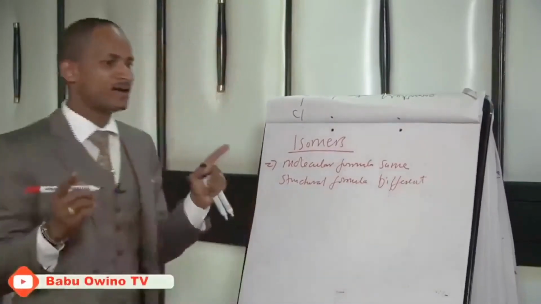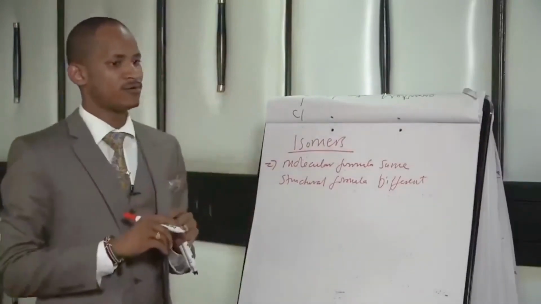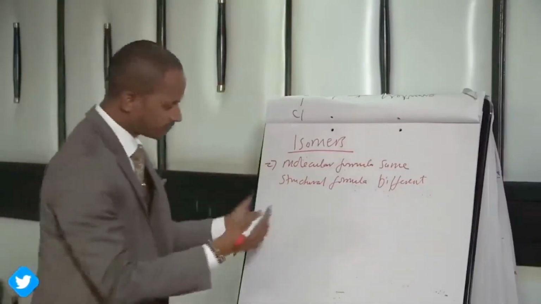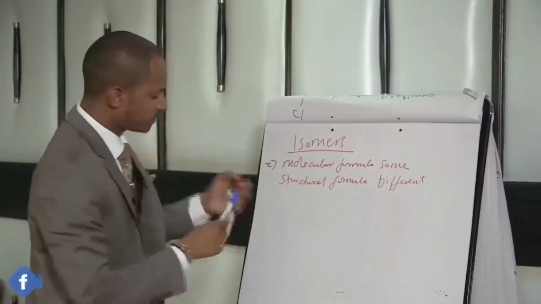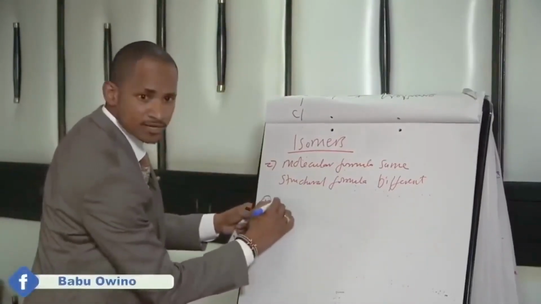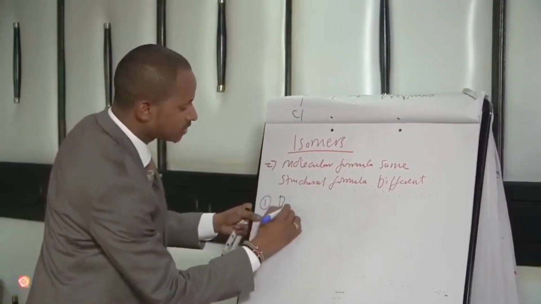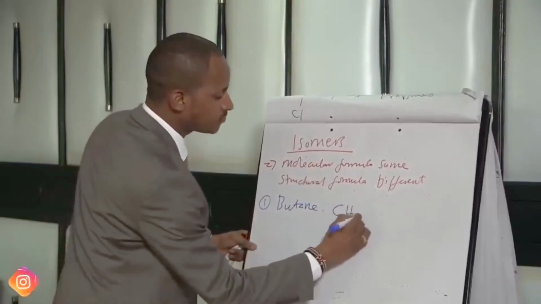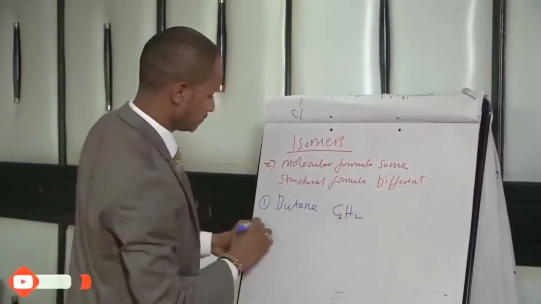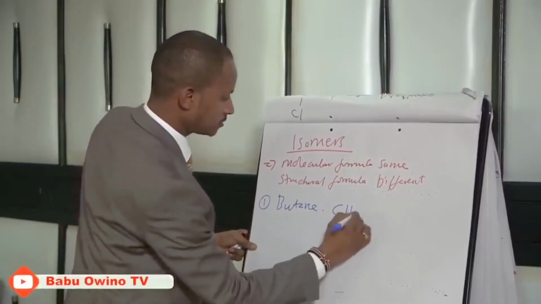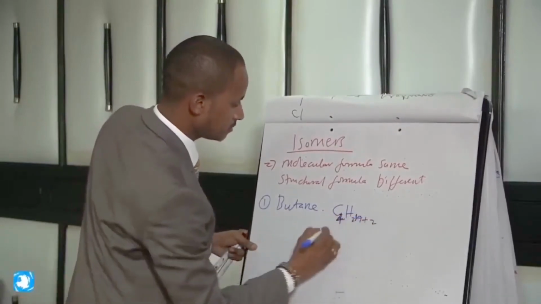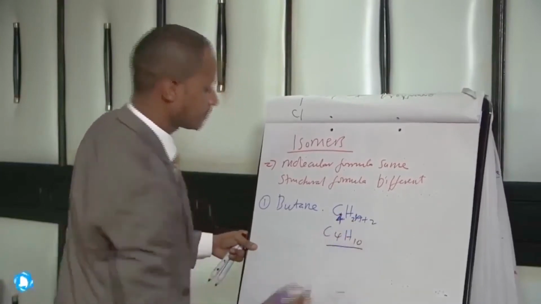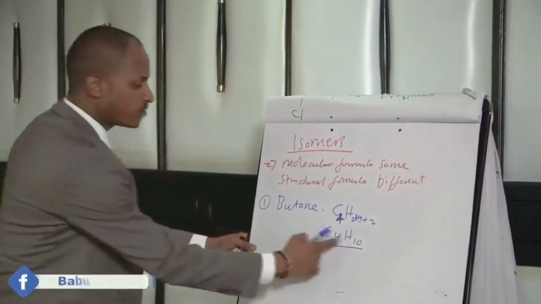And if you can remember, we were doing them before. So it's easier to introduce it after doing it. So if we take an example of butane, if you are told to write all the isomers of butane, the first isomer of butane is C4H10.